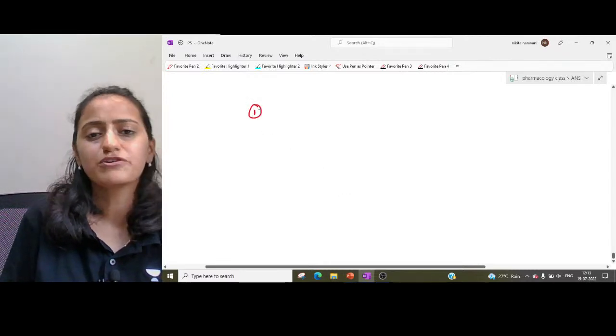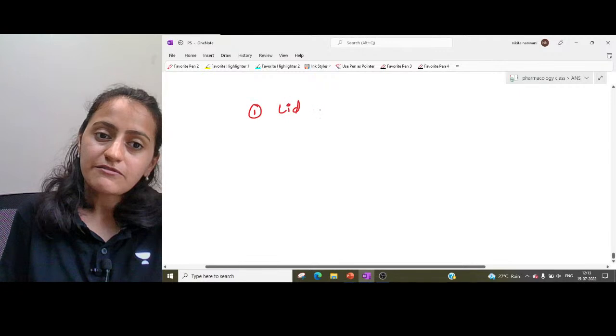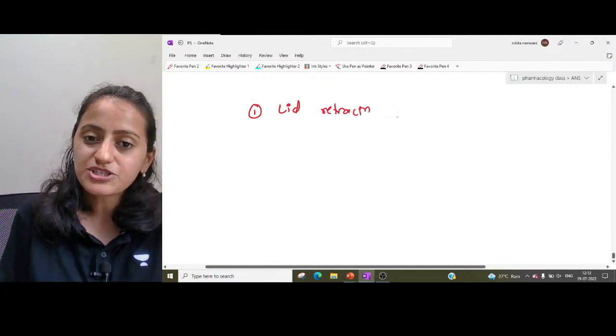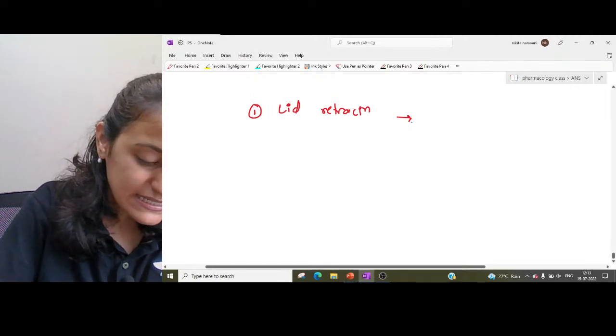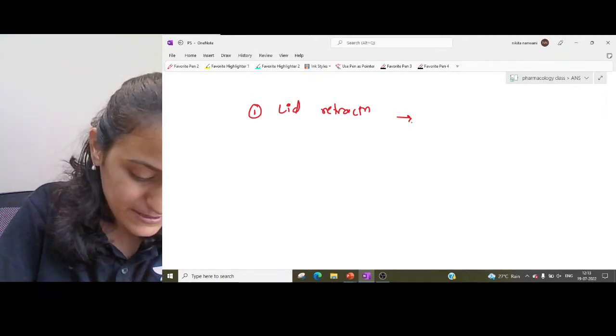Let's have a quick review of all the important side effects. Which drug causes lid retraction? I hope this is clear with everyone. Let's quickly revise the tricks on how to remember that.